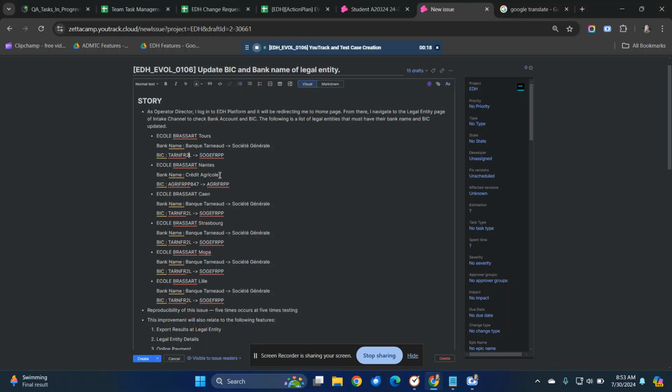For example, in here Eco Brasat Nantes, for this legal entity we need just to update the BEC only, not the bank name. Okay, so I will try to put in here the following: a list of legal entities that must have their bank name and BEC updated.